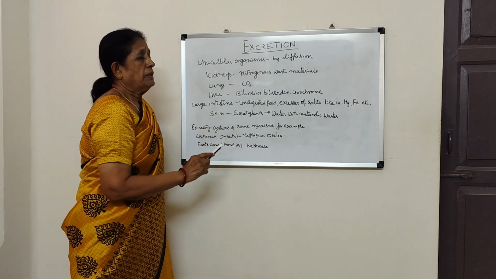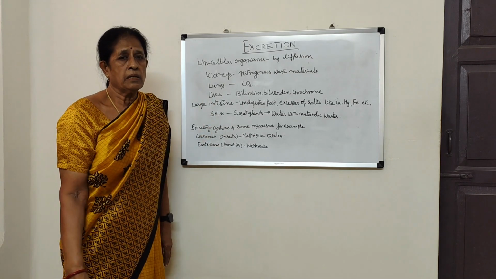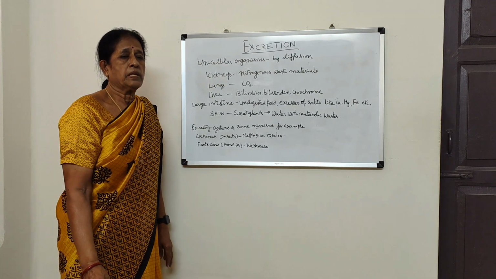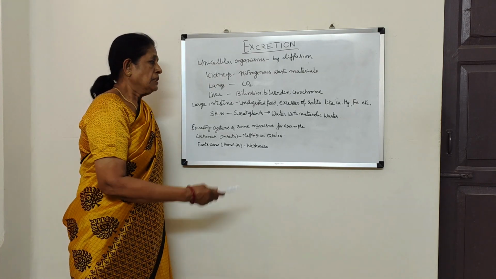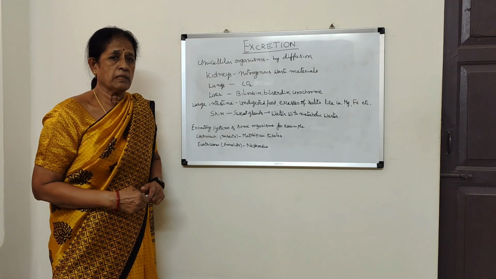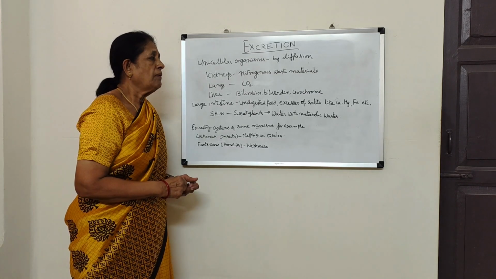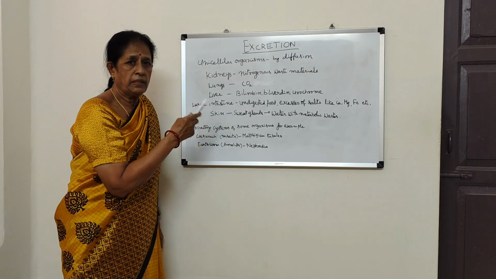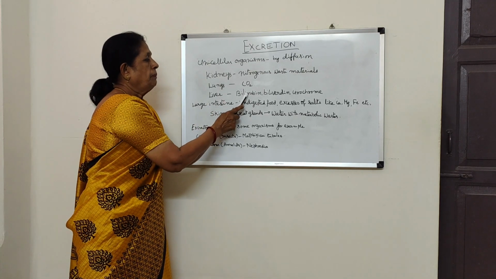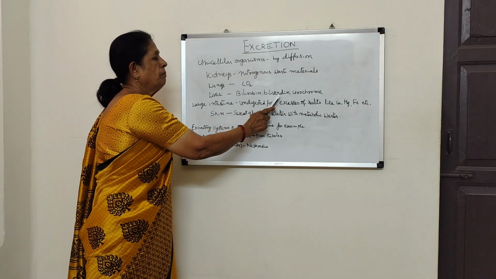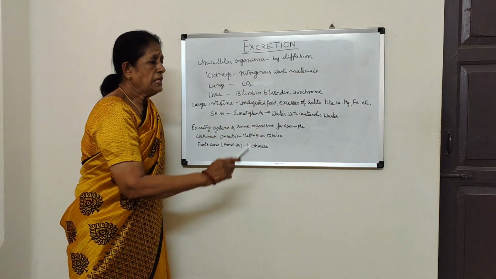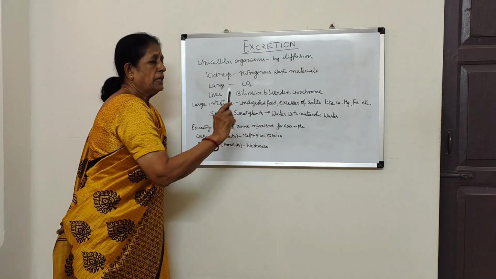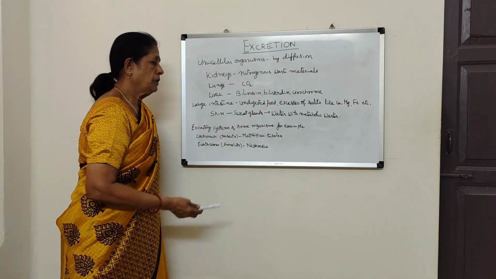And liver also is an excretory organ. How? Red blood cells, red blood corpuscles, erythrocytes, RBC, have a lifespan of 120 days. After 120 days, they break down. A major part of RBC reaches the liver and breaks down. They form the pigments which are called bilirubin, biliverdin, urochrome. These pigments are eliminated from the liver, and they will be eliminated along with the urine.